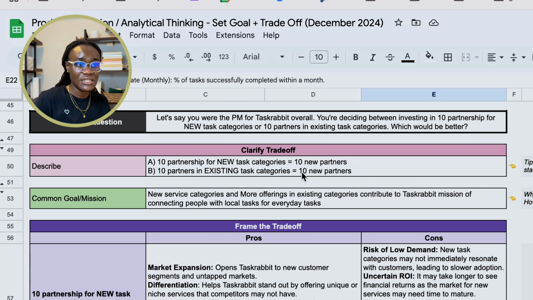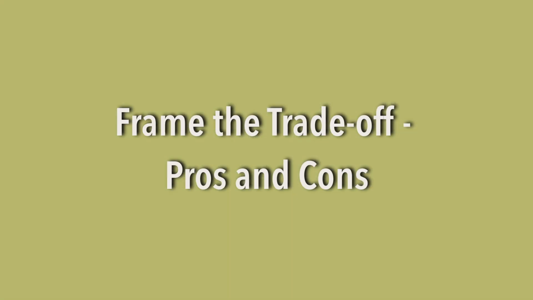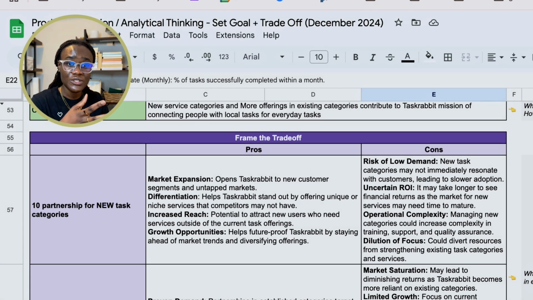But the thing is, the new service categories offer us more offerings in categories that we don't have. What we are looking at here is, are we going to go for new categories, or are we going to double down on the categories that we're currently focused on? What we need to also do is to frame that trade-off very carefully. We need to frame the trade-off in a way that identifies the pros and the cons of each of the options that we're trying to trade off here.